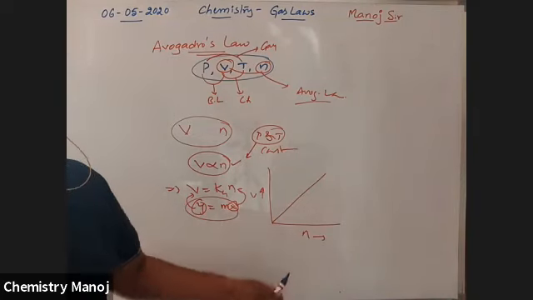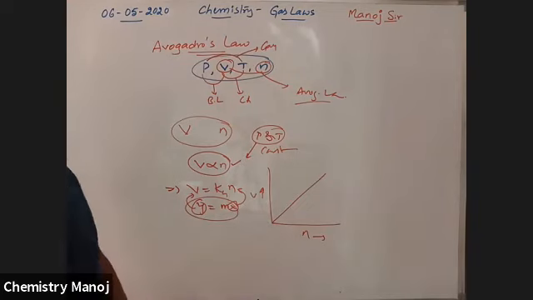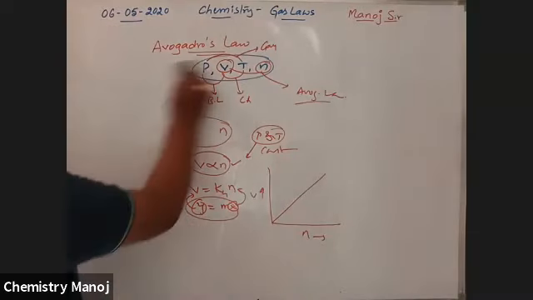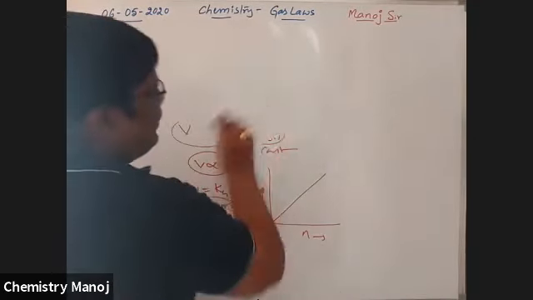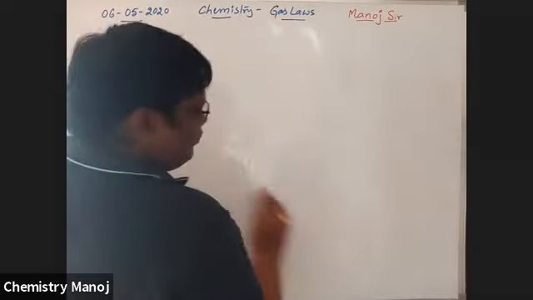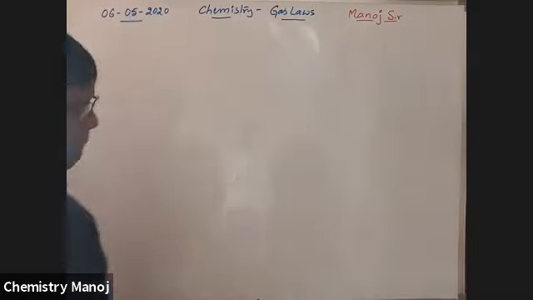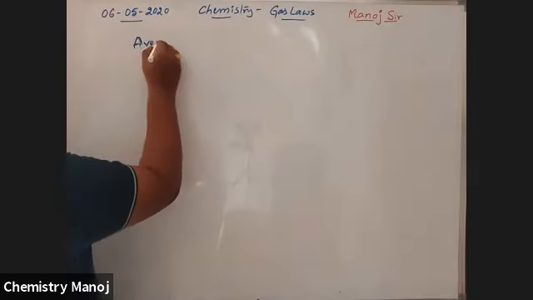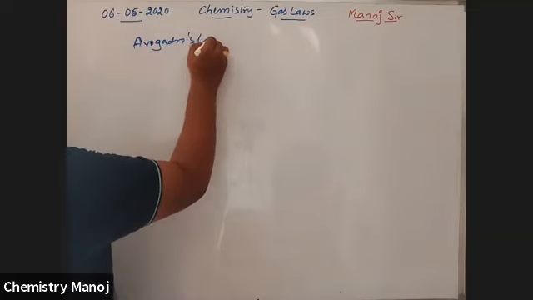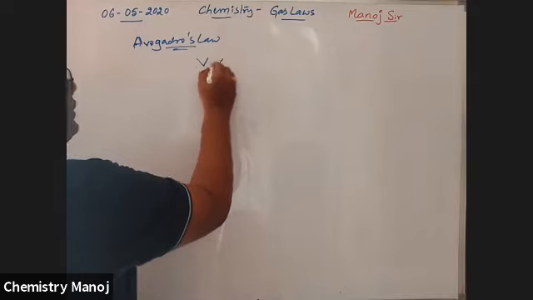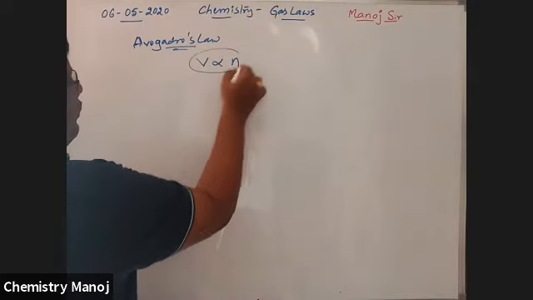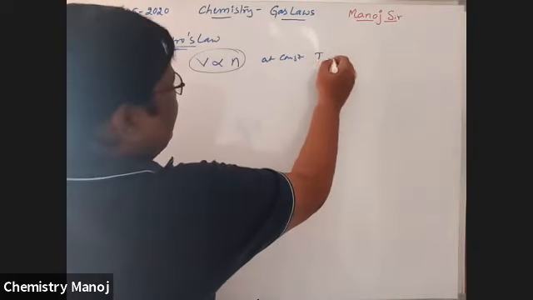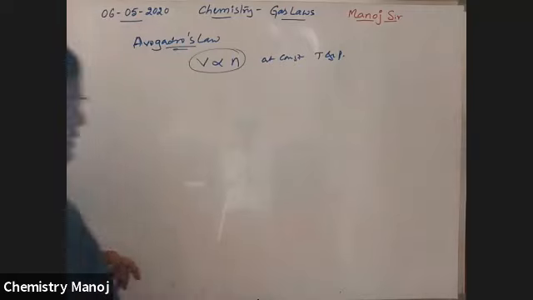Next, the logarithmic forms, everything is similar to our previous cases. So mind it. What is Avogadro's law? V is directly proportional to N. Now I am going to explain something more about this law. Avogadro's law: V is directly proportional to N, at constant temperature and pressure.